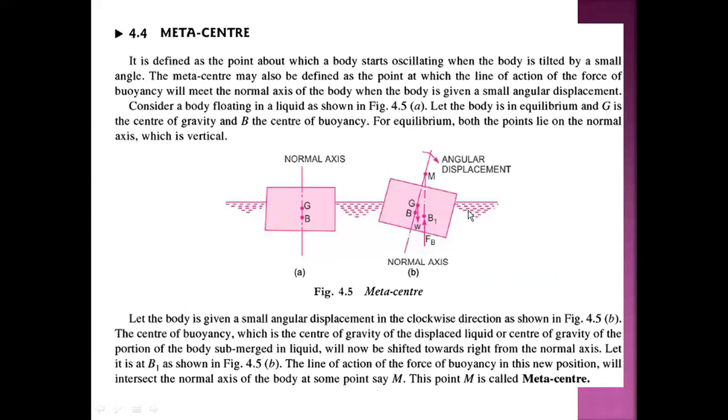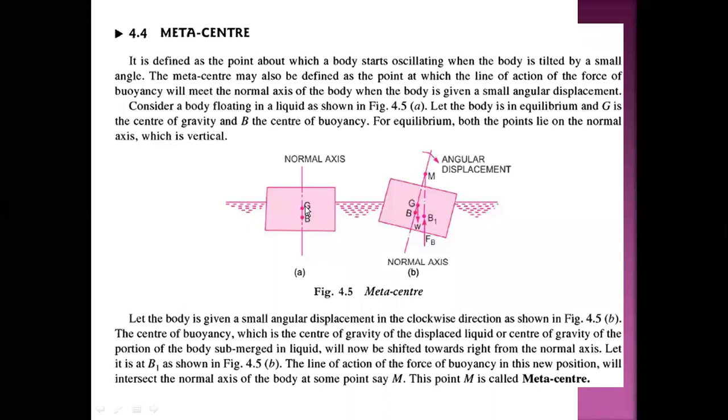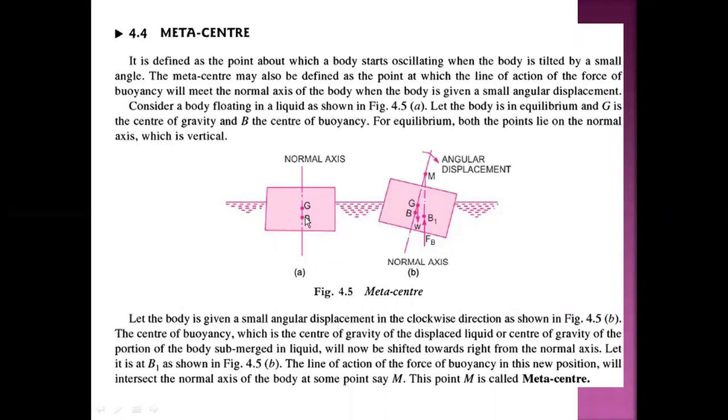We can see in this figure, consider a body floating in a liquid as shown in the figure. Let's say the liquid is water. Now the body is in equilibrium and G is the center of gravity. Here is the center of gravity, point G, and here is the point B, which is the center of buoyancy. For equilibrium, both points lie on the normal axis, which is vertical. We can see this is the normal axis, and point G and point B, that is center of gravity and center of buoyancy, lie on a vertical axis.